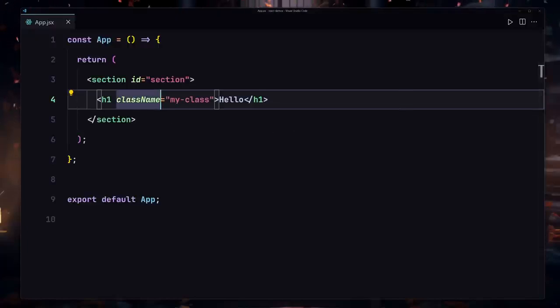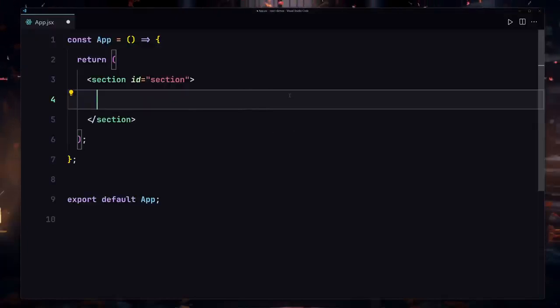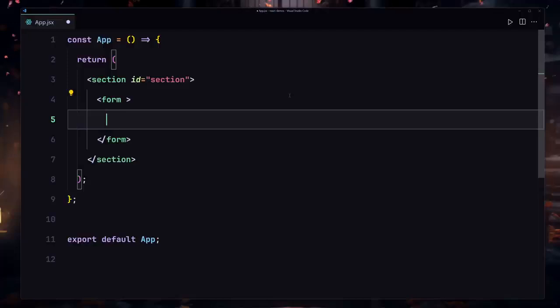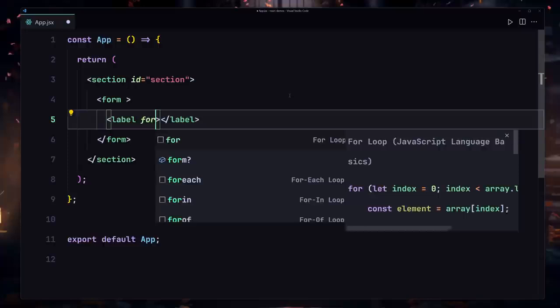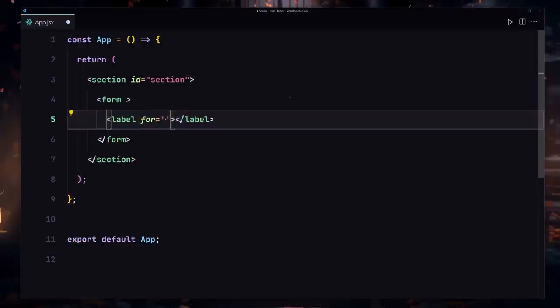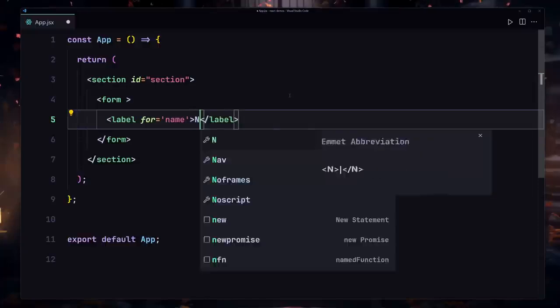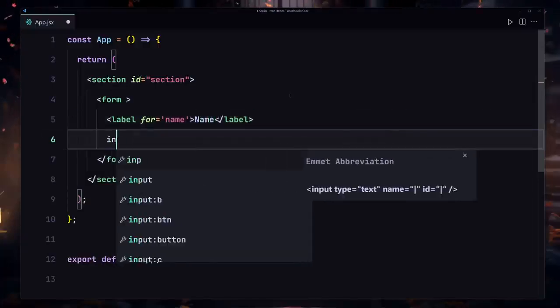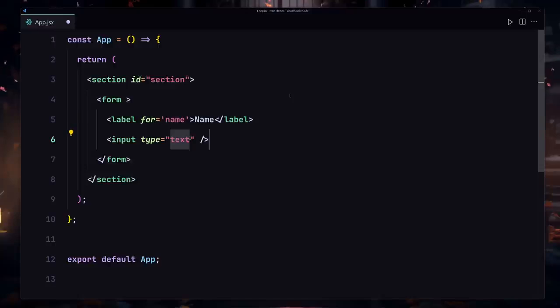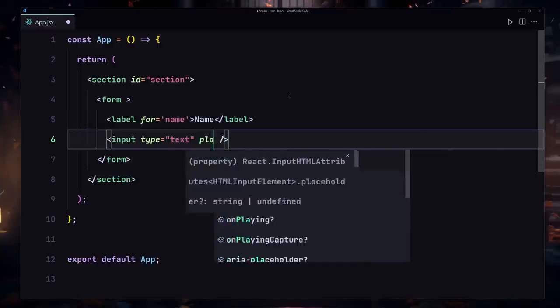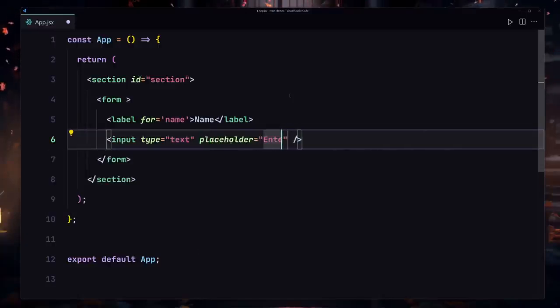And now the fourth thing that you have to keep in mind, anytime you are working with forms, in some situations we also want to provide a label for our input field. So I'll just use a form, and I'm going to remove this action because we don't need that. Now inside this form we will create our label. In some situations we would want to provide the for attribute to it, so I'll write name, and I'm going to create my input field, which will say text would be fine. I'll also provide a placeholder to it, so enter your name.